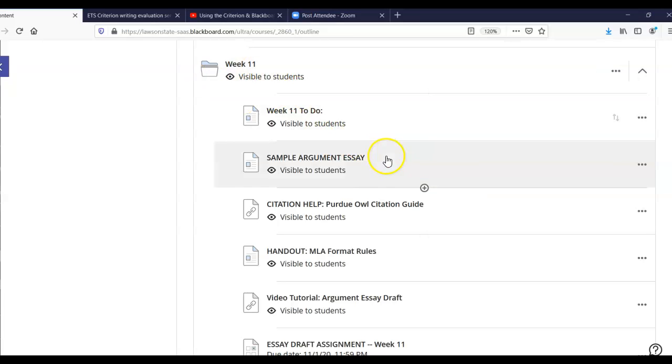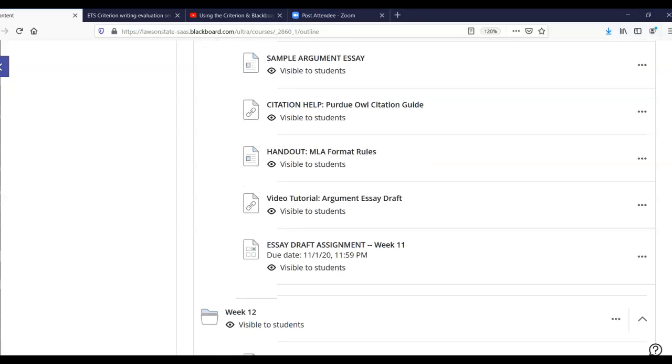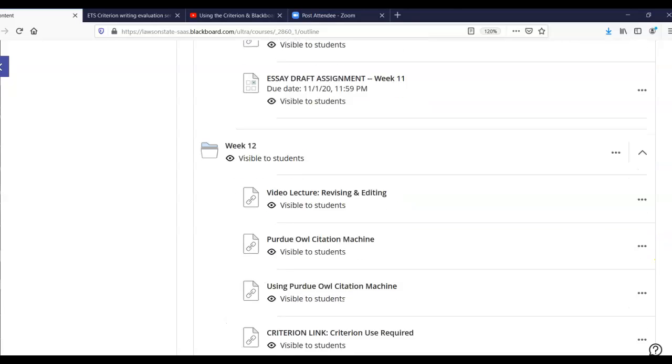On week 11, you had a little to-do list. You had a sample argument essay. So again, if you'd like to see what you're aiming for, go through that sample argument essay. You have some citation help talking about how to use the Purdue OWL citation guide. You have a handout on how to format your essay and a video tutorial going over the draft and then the draft assignment. Now, this is a smaller assignment than the one that's coming in this week. You'll get feedback on this midweek. Make sure you use that feedback before your final draft is due at the end of week 12.